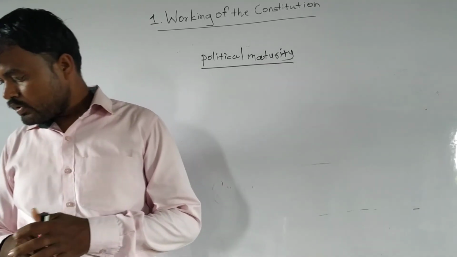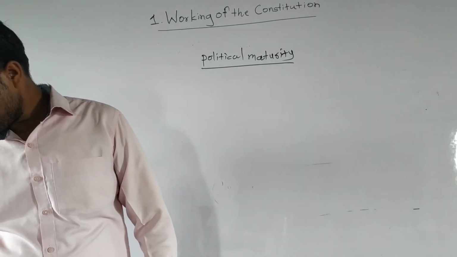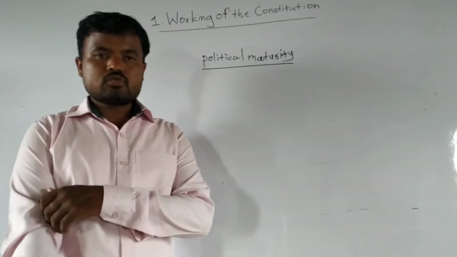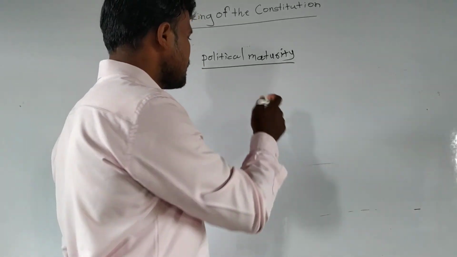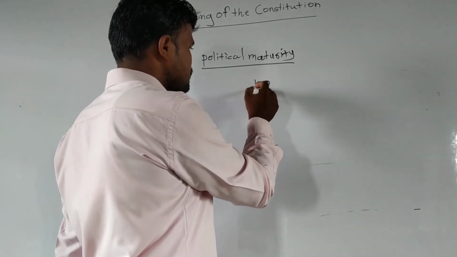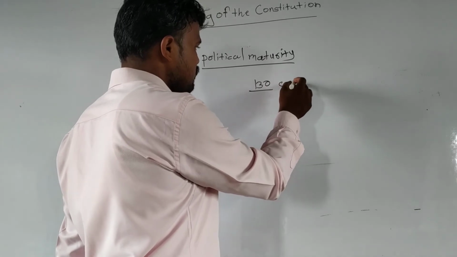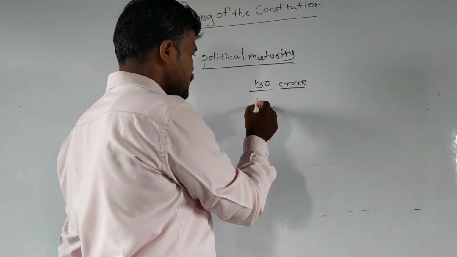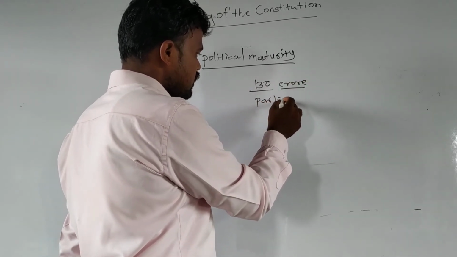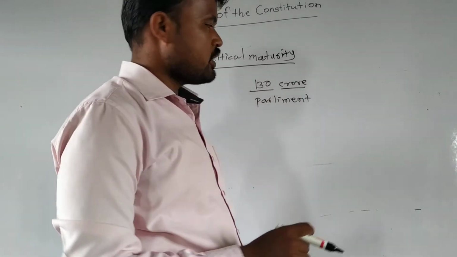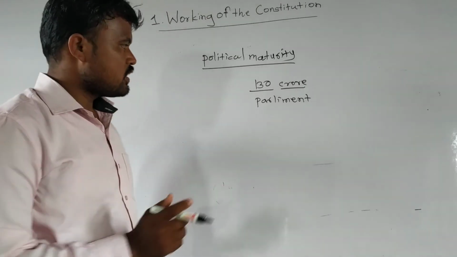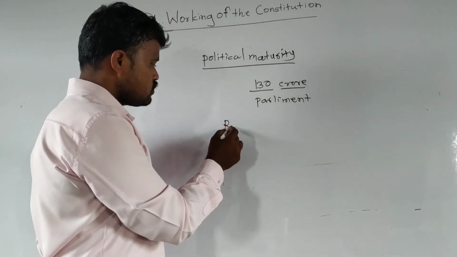I have told you, democracy does not merely imply a representative structure. As you know, all Indian people cannot participate in parliament or stand in elections. There are 130 crore people in India. They cannot all participate in parliament, Gram Panchayat or municipal committee, because India is a republic country. What is a republic? You should know.